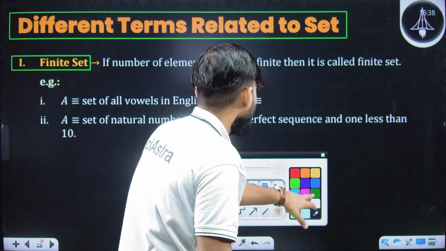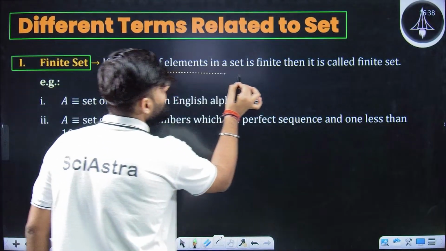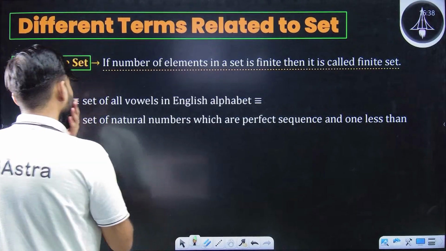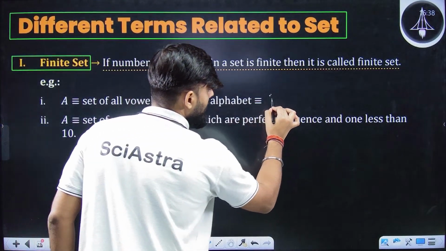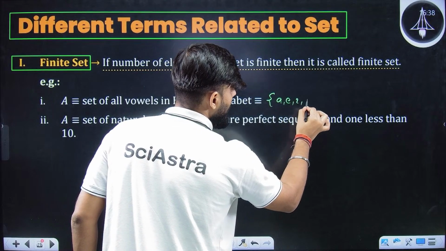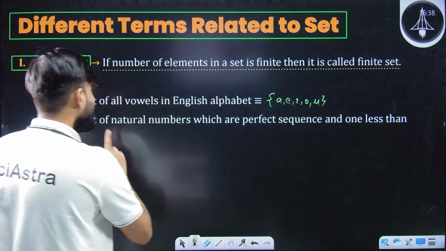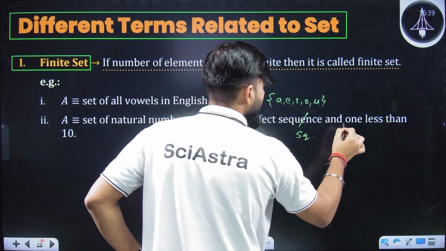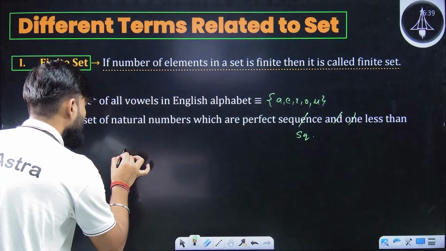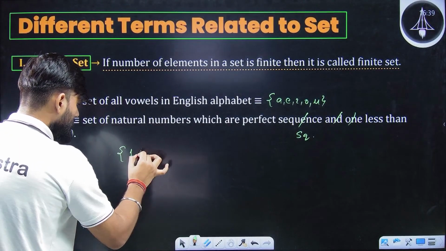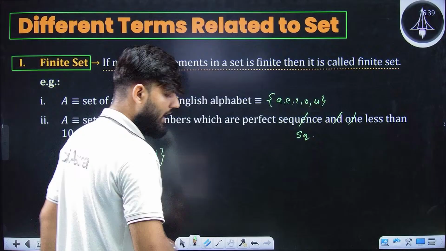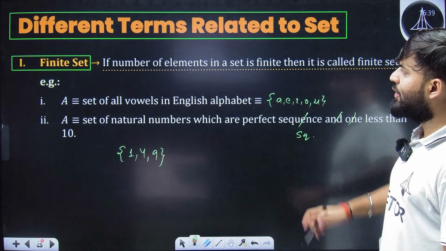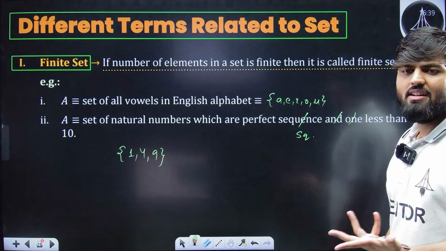If the number of elements in a set is finite, it is called a finite set. For example, you can check the set of vowels. You can write A, E, I, O, U. Set of natural numbers which are perfect squares and less than 10. So you can say 1, 4, 9. Simple. Very easy.